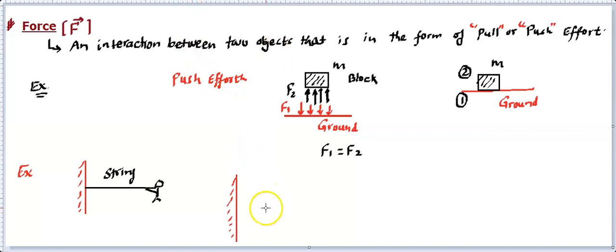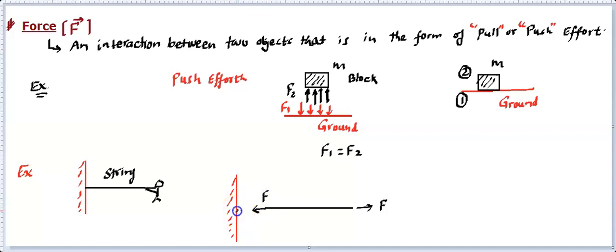If I draw this string, it is going to look like this. You'll find this string is being pulled by the person. So this person is applying a pulling effort. Let's call it F. Later on we will call it a tension, because we know that's a tension. And if this is F, then you'll find this string will also be pulled from this side, because the tension acts on both sides, right? So that's also going to be F.